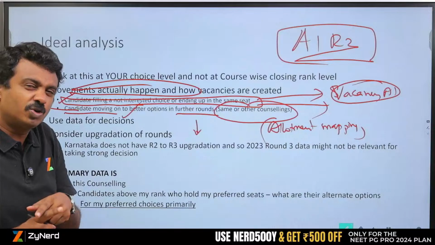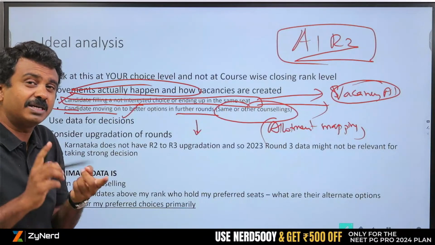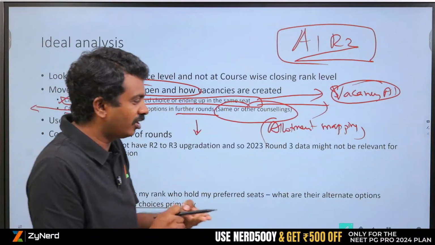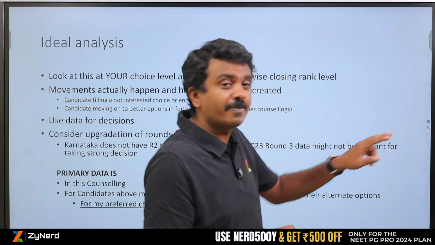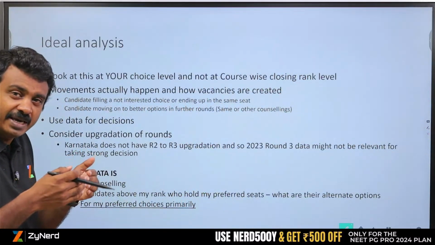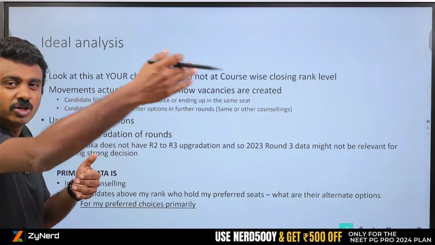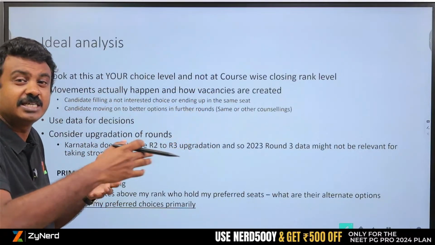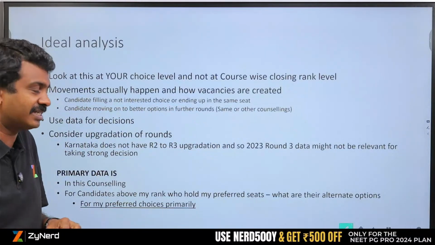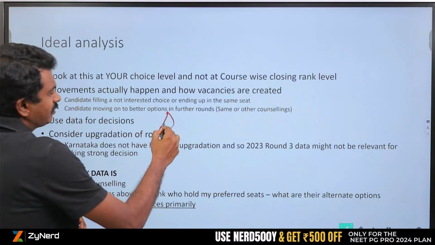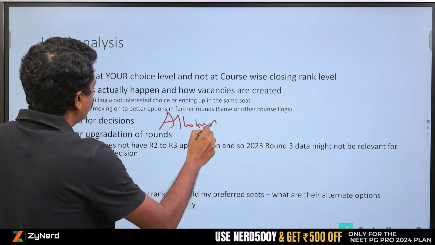In All India round 2 it may not be a big decision to make, but in All India round 3, state round 2, All India round 3 or state round 3, this is a big decision to make, knowing that my higher-choice-taking candidate is moving on to this state or has filled in choices and might move on to that state. That is what allotment mapping helps in, and that is a comprehensive tool to get that done.